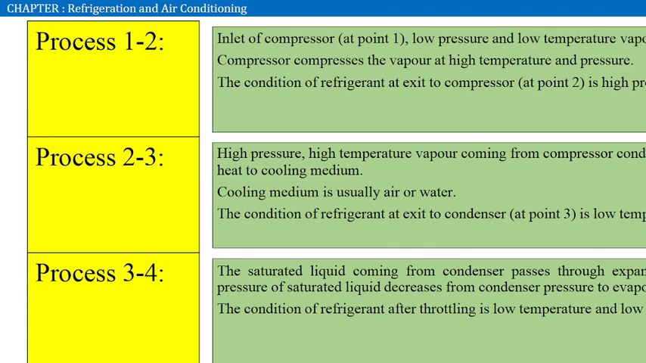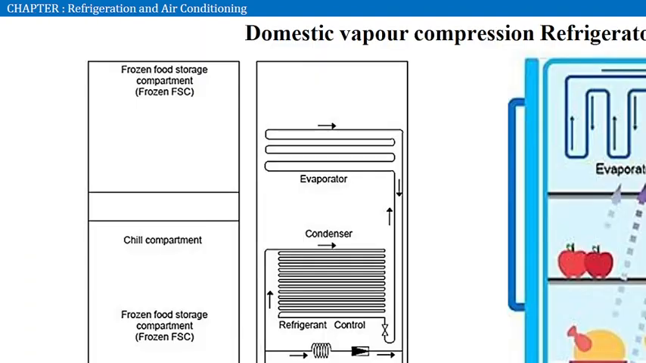So what is the process one? These are the things which I already explained. What is the process 1 to 2, 2 to 3, and 3 to 4? So next one is the domestic vapor compression refrigerator.